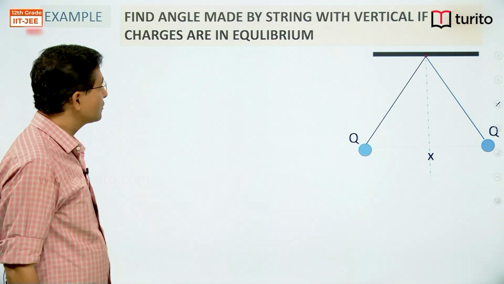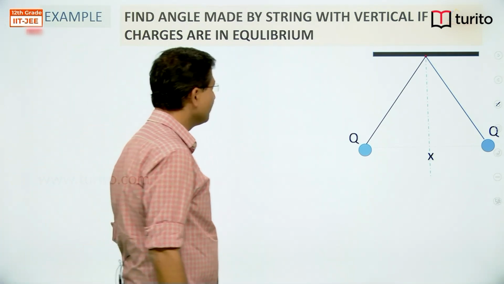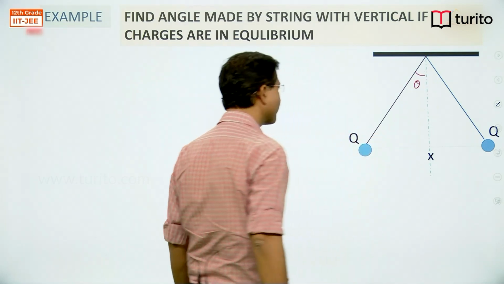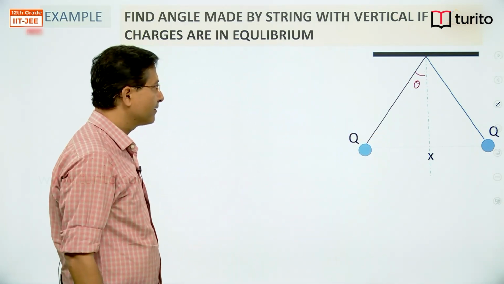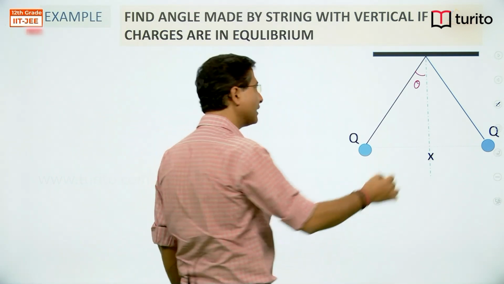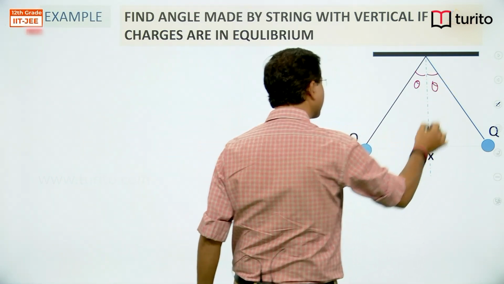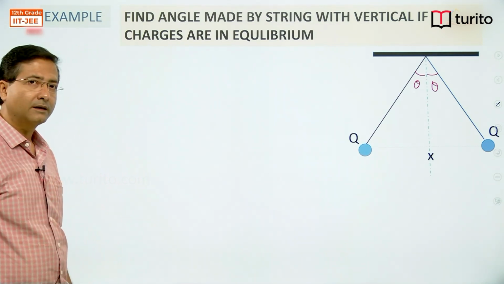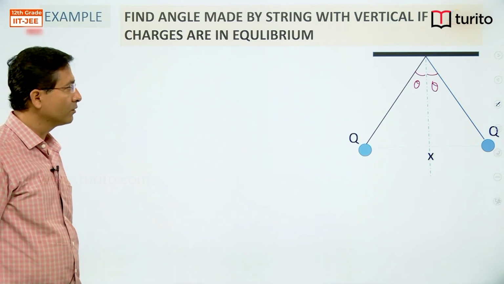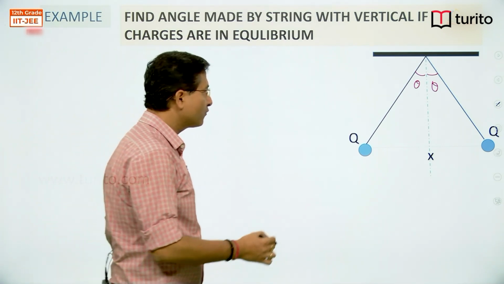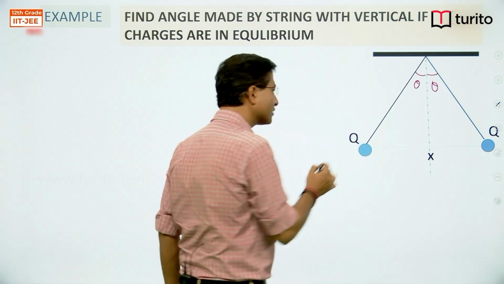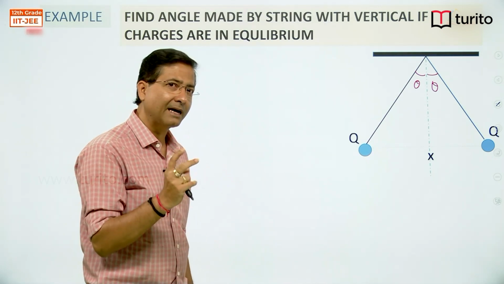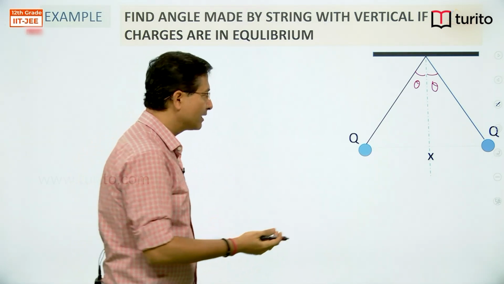Now the question is, what is the angle made by a string with the vertical? For example, I want to calculate this angle theta. So if this angle is theta, this angle will be theta, right. Now if I draw the free body diagram of this particle, there are two field forces and one attachment.